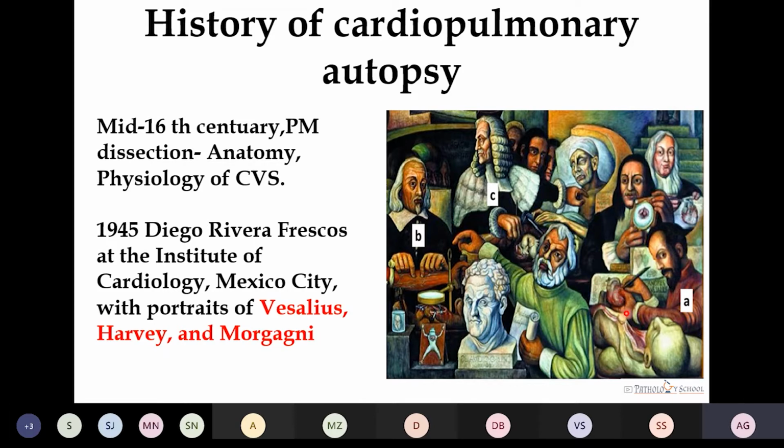What is the pronunciation of Vesalius? What is R? Silent?